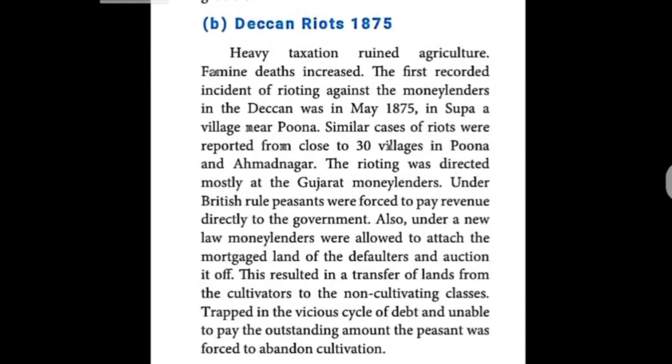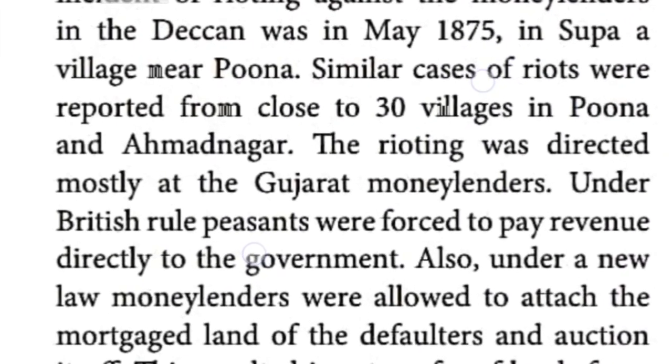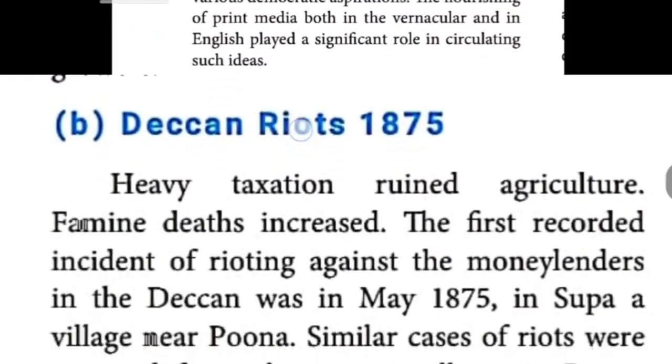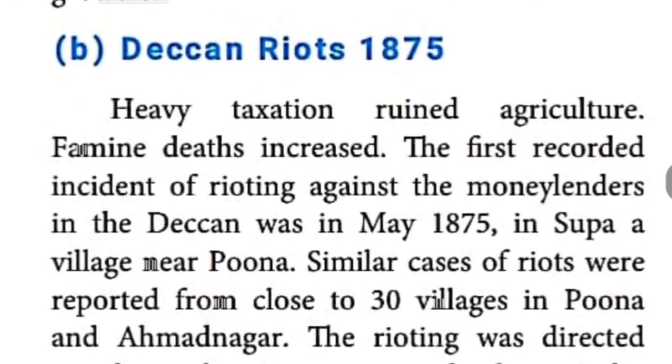Deccan riots: riot means rebellion. Which year did it occur? It occurred in 1875. Otherwise we can say a rebel, or a revolt, in Deccan in the year 1875. It was against the money lenders, as well as the British people.